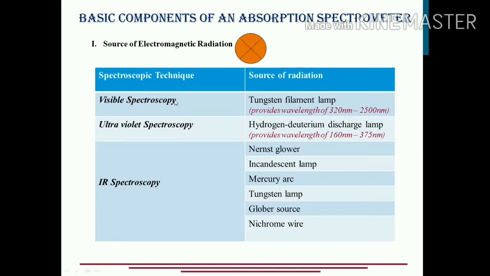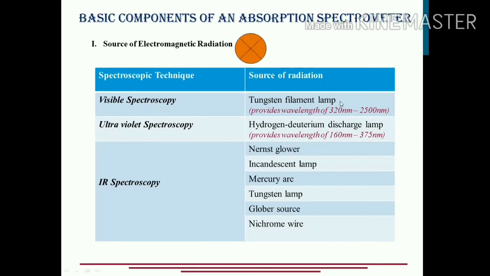That means wavelengths above 400 nanometers and up to 800 nanometers. For visible spectroscopy, we use the tungsten filament lamp as the source of radiation.